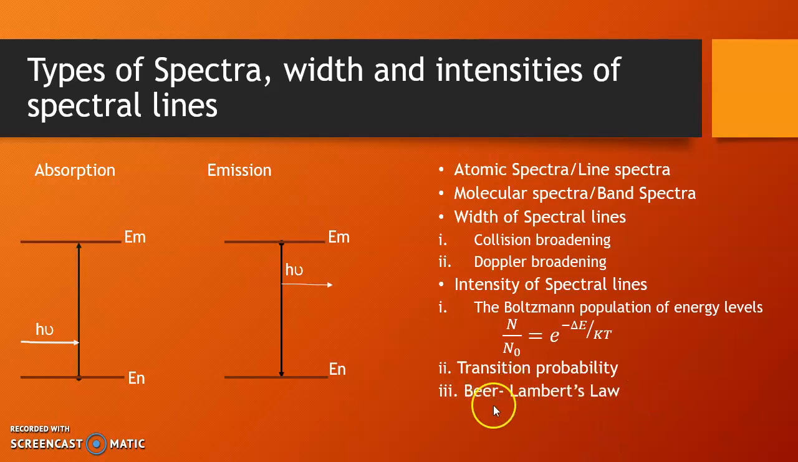The third is Beer-Lambert's law, which states that when a beam of monochromatic radiation of suitable frequency passes through a solution, it is absorbed by the solution. As a result, the intensity of light when it finally emerges from the solution is considerably reduced.